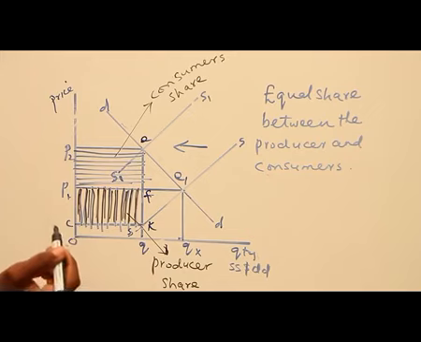So the two, producer and consumer, will share the burden equally because the elasticity of that commodity is unitary. So no one will take a larger share. That is, they will bear it equally. That's what we have under unitary elastic demand.